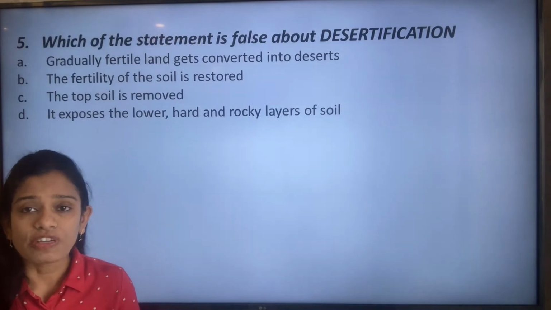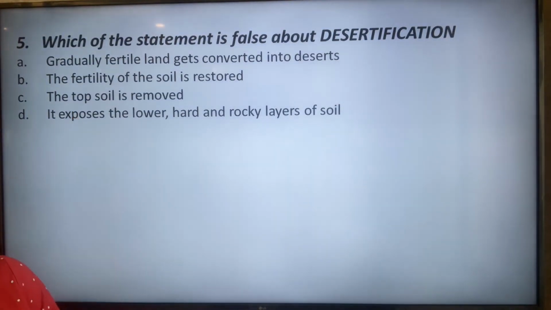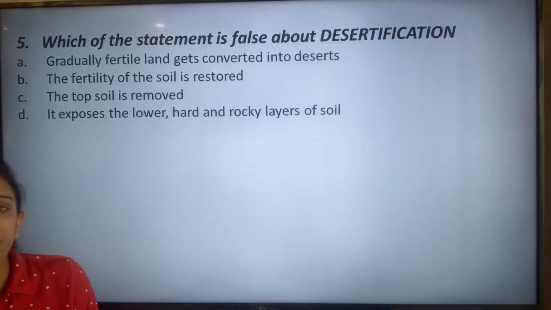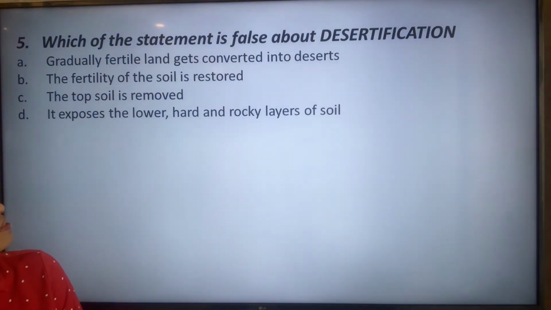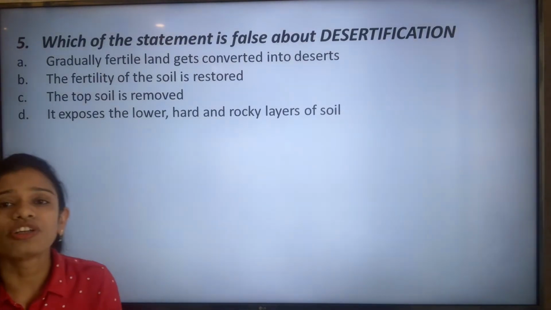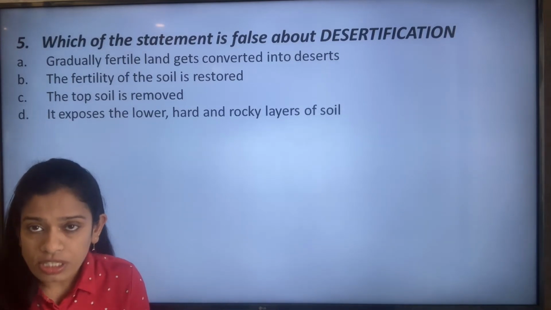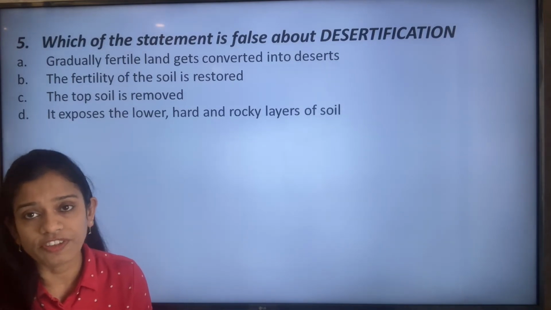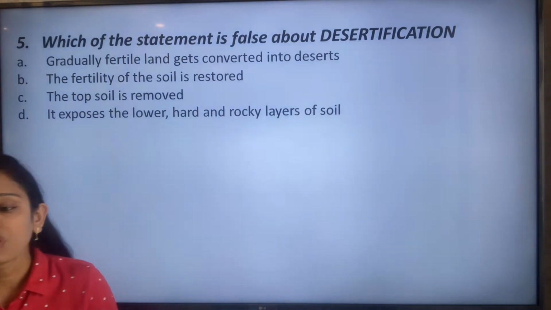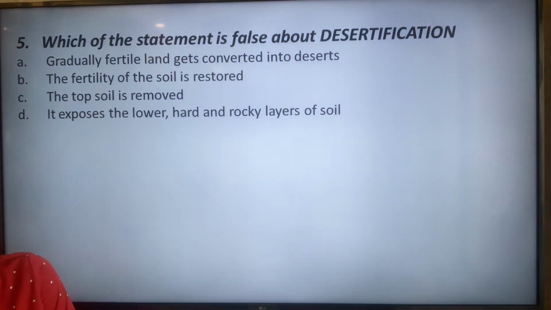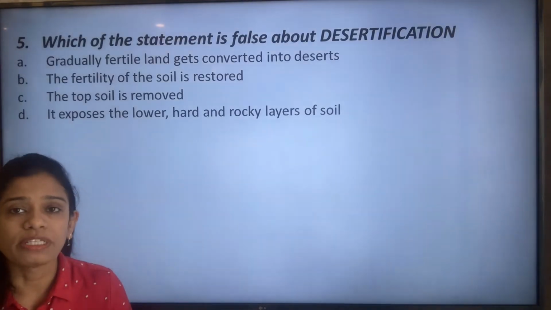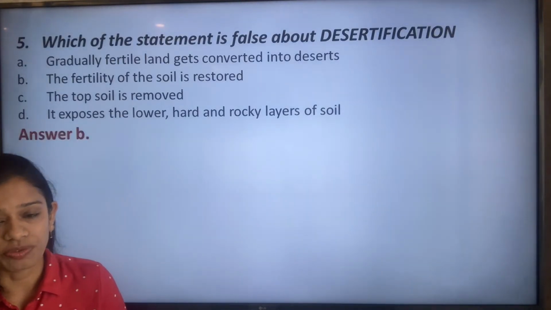Desertification obviously leads to fertile lands getting converted into desert, that is true about desertification. The fertility of the soil is restored? No, the fertility of the soil is lost due to the process of desertification. So which statement is false? Option B is the false statement about desertification.